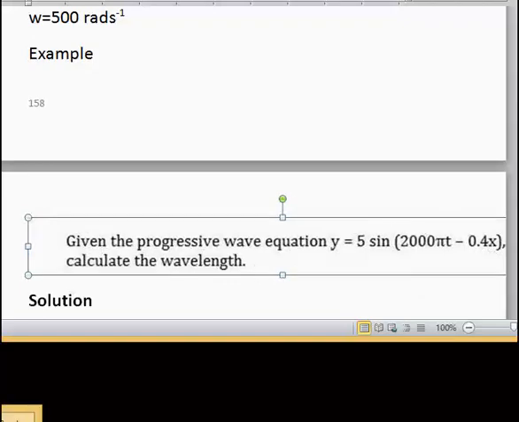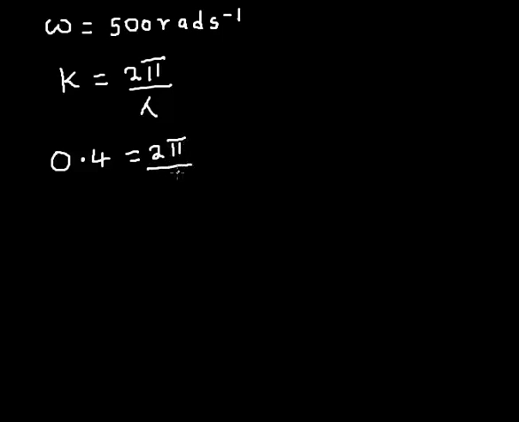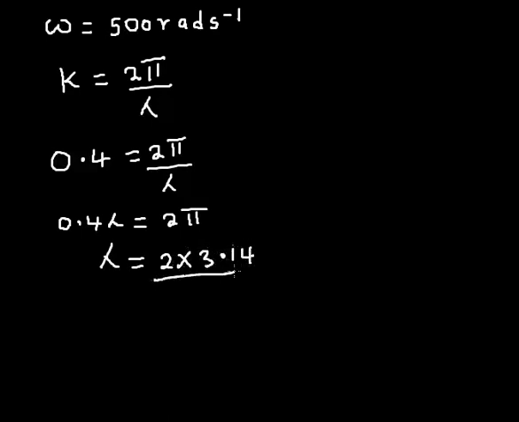So here we go. I'm going to have 0.4 equal to 2 pi all over lambda. If I cross multiply, I'm going to have 0.4 lambda equal to 2 pi. So the wavelength lambda is going to be equal to 2 pi, which is 2 times 3.14, divided by 0.4. Okay, so you can complete that.